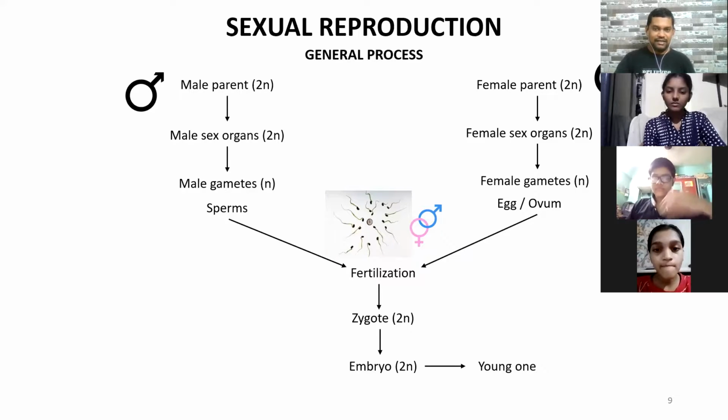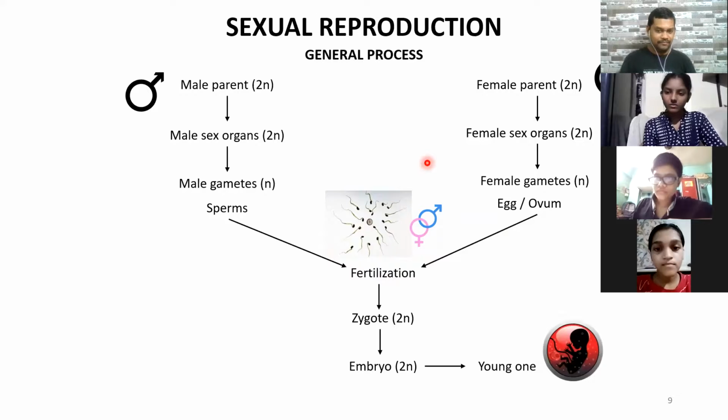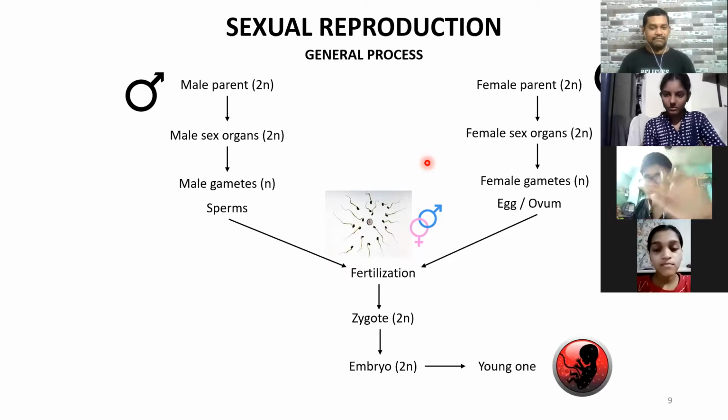So that was about the general process. Okay, here you can see male and the female, the symbols also you need to remember. Now again back to that question which I asked you. How is it decided which organism is a male and which is a female? On what basis? Why is the male gamete not called an egg? Why is the female gamete not called a sperm? There is some general rule in the biological world. Any idea?